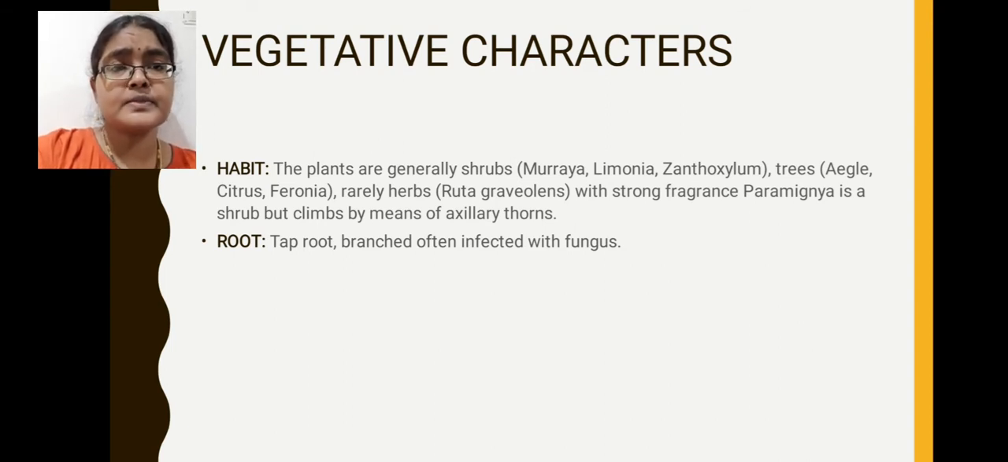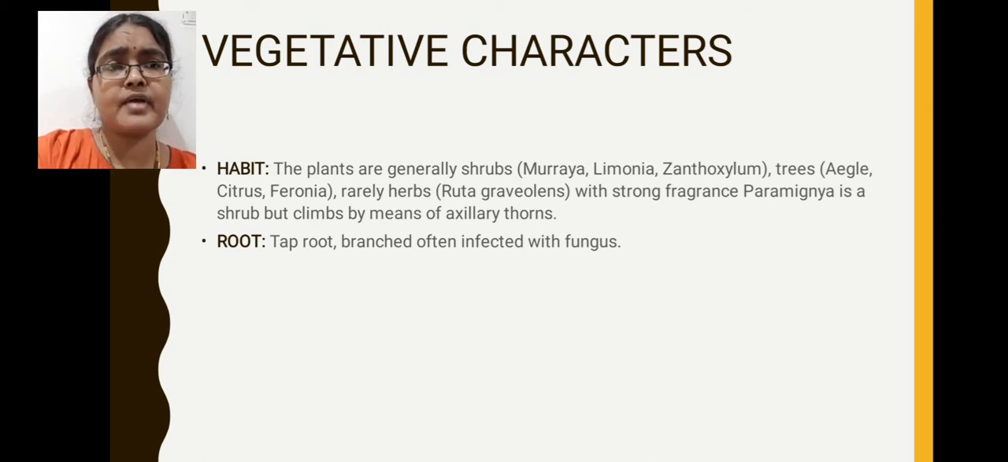Majority of the Rutaceae members are generally shrubs. Examples: Limonia, Xanthoxylum and Murraya species. Trees, if you observe, are Aegle marmelos, Citrus and Feronia. Herbs category, if you see, Ruta graveolens is an ornamental herb.